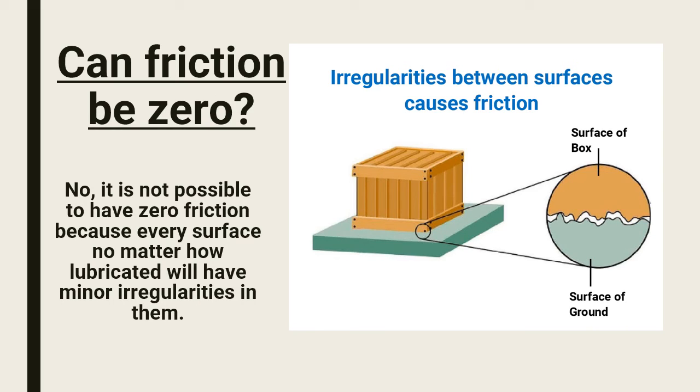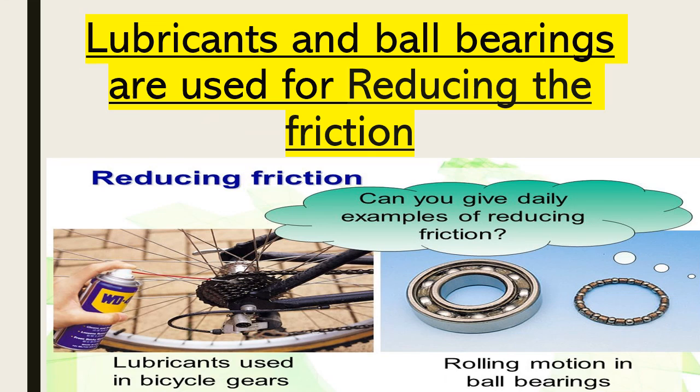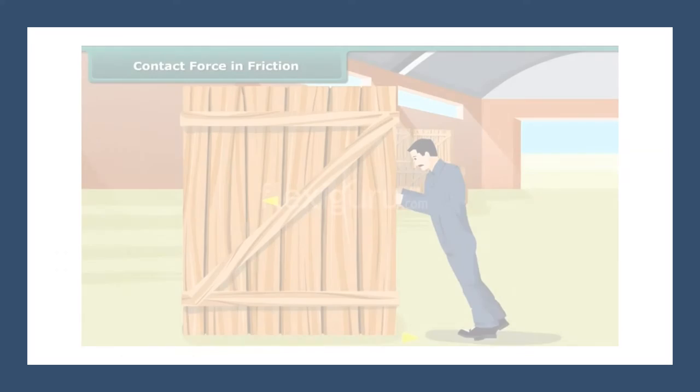Can friction be zero? No, it is not possible to have zero friction because every surface, no matter how lubricated, will have minor irregularities in them. So friction can never be zero. The surface will have at least some irregularities inside them. Remember, we said to look under a microscope and you will see some irregularities. Lubricants and ball bearings are used for reducing the friction to make it more slippery.